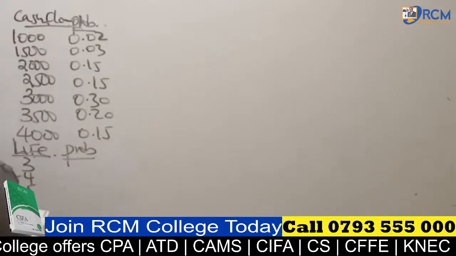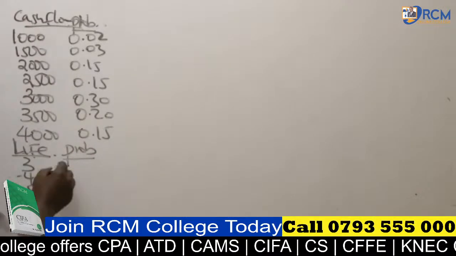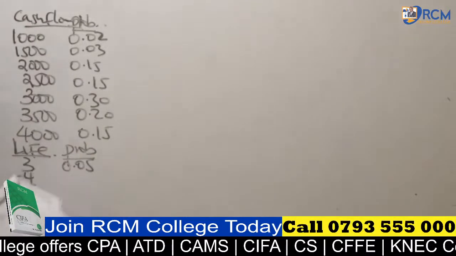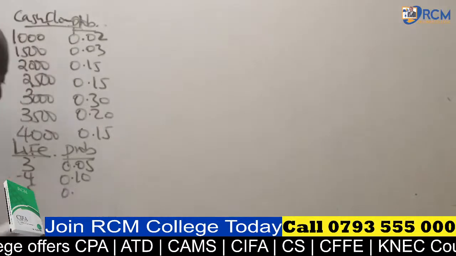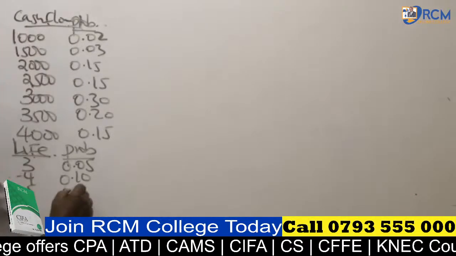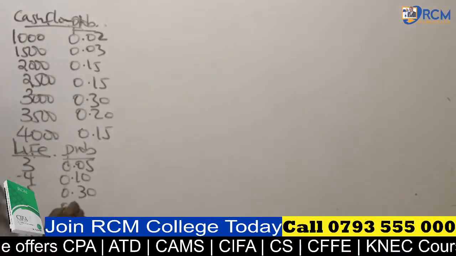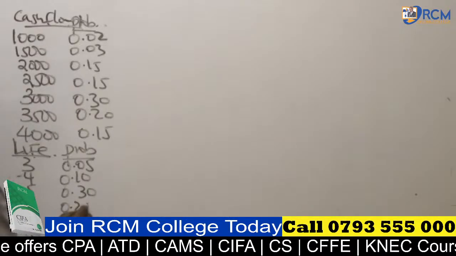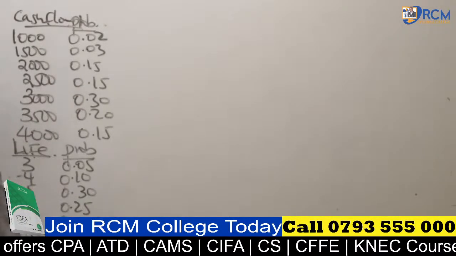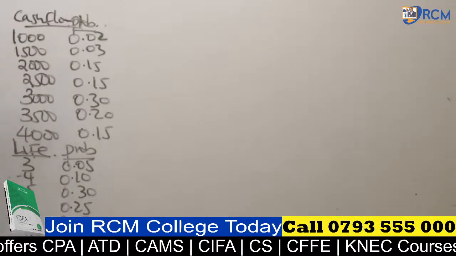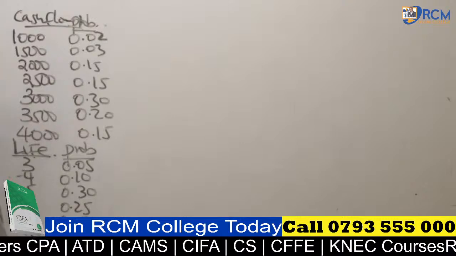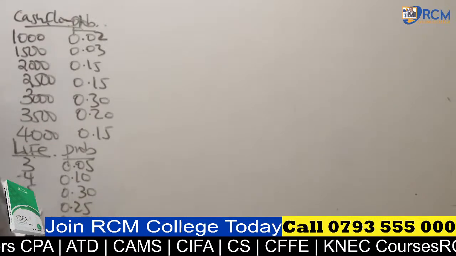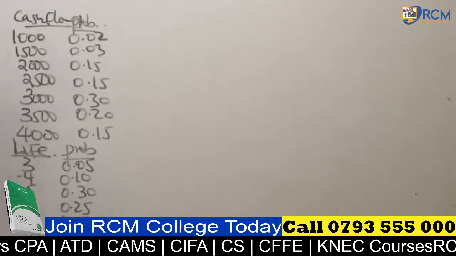So the probabilities, we have 0.05, we have 0.10, 0.30, 0.25, we have 0.15, we have 0.10, we have 0.03. The last one, which you guys are not able to see, is 0.02.